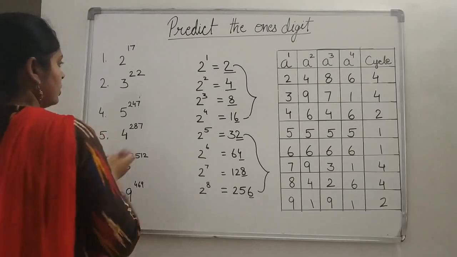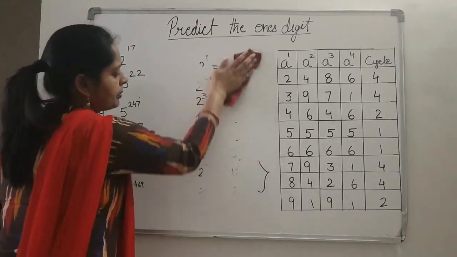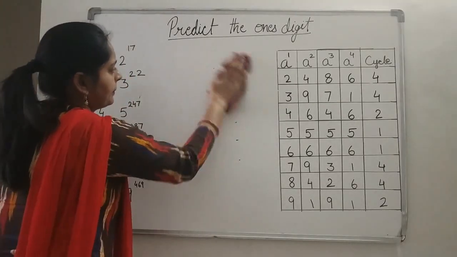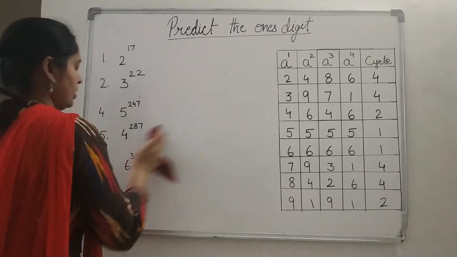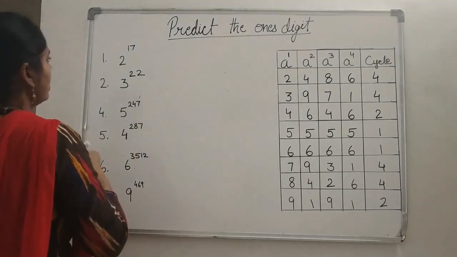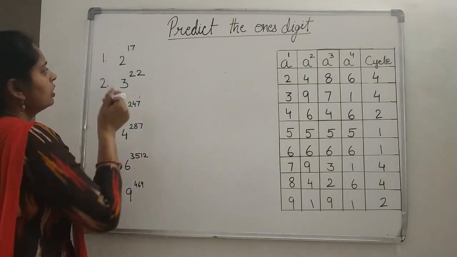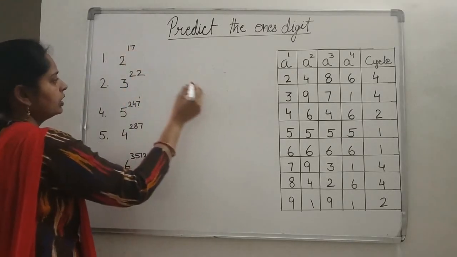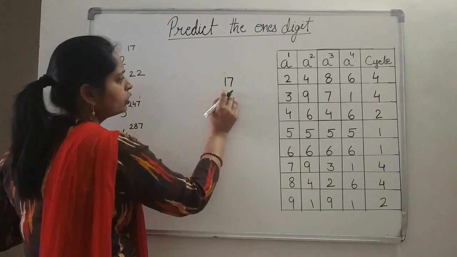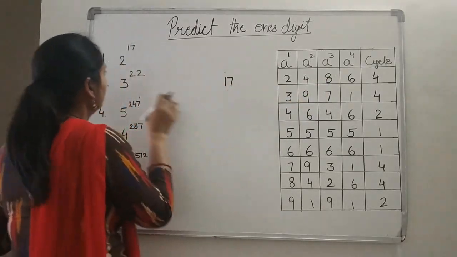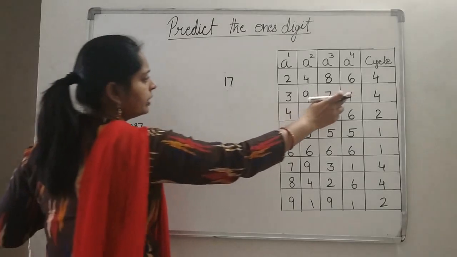See the first question we have: 2 to the power 17. Whatever power we have, we have to divide that power by the cycle. For 2, what is the cycle? We have 4.